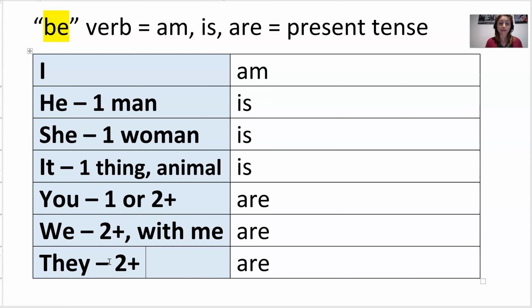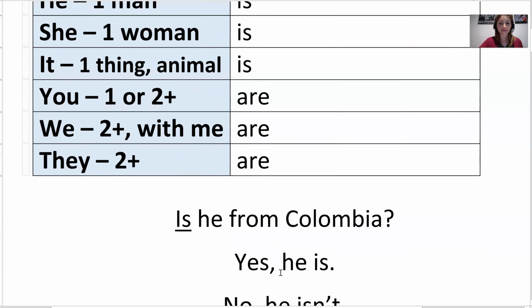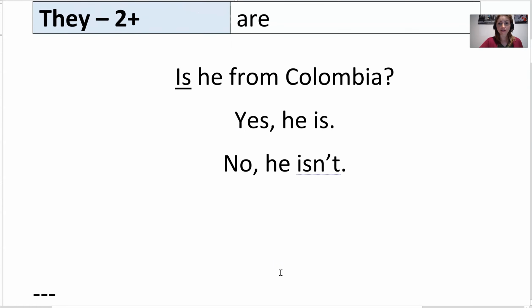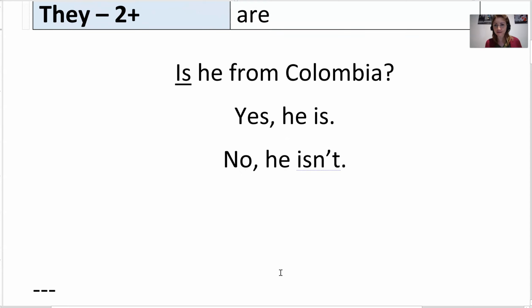Okay, so that's the grammar. One more time. I am, he is, she is, it is, you are, we are, they are. All right, very good.